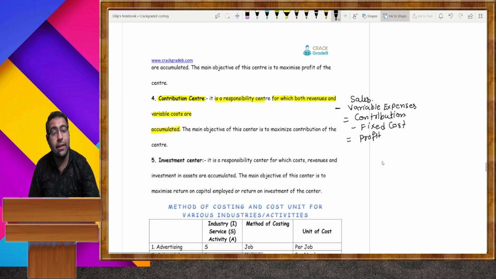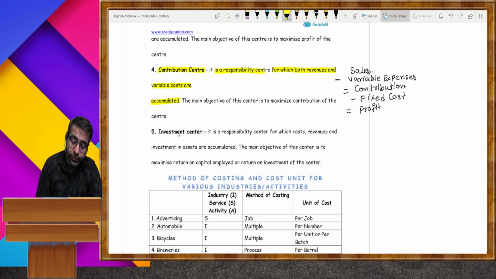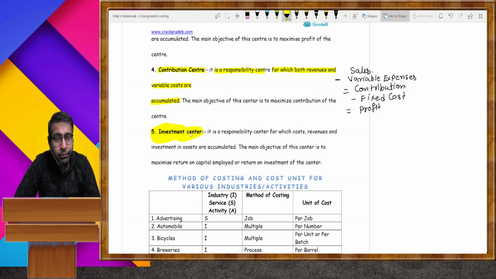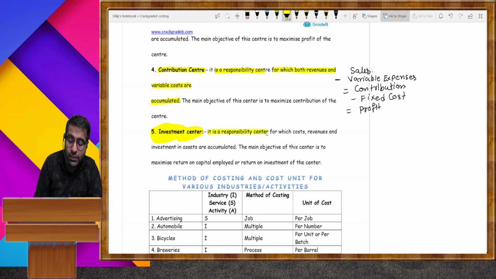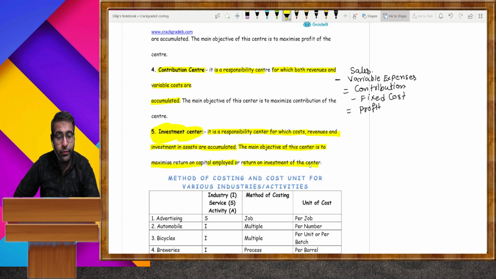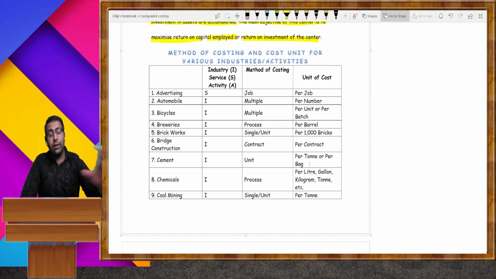And the last center is the investment center. When you are making profit, what do you do with the profit? It is invested in different activities. So this center manages the investment. It is a responsibility center for which cost, revenue and investment, that is assets, are accumulated. The main objective of this center is to maximize return on capital employed or return on investment.